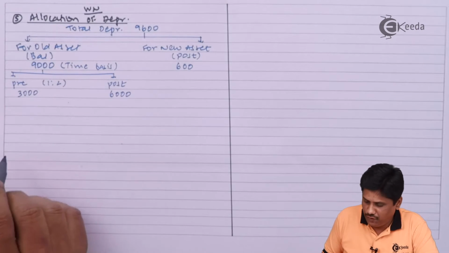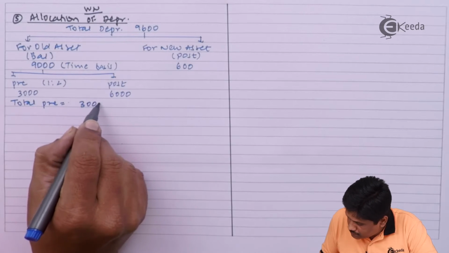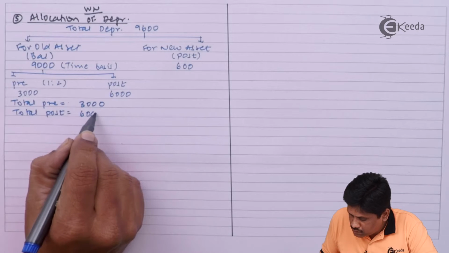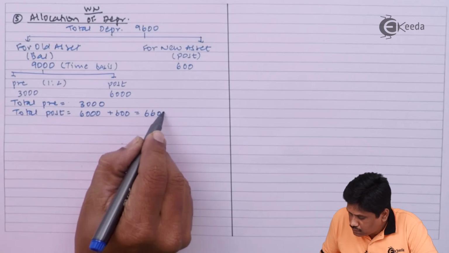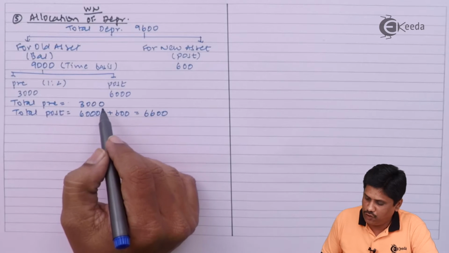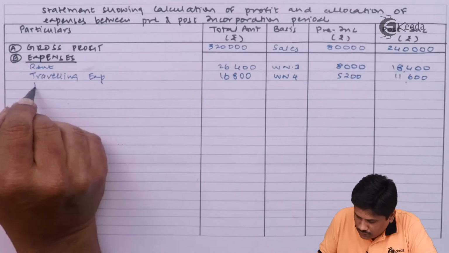So depreciation for pre. Okay, so in this way we have divided the depreciation for pre-incorporation 3,000 and for post-incorporation 6,600.